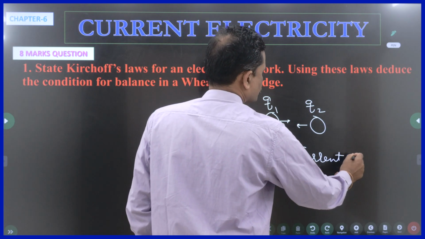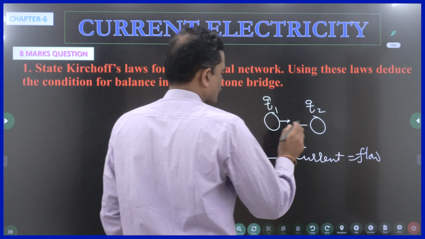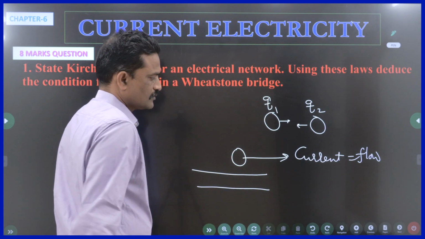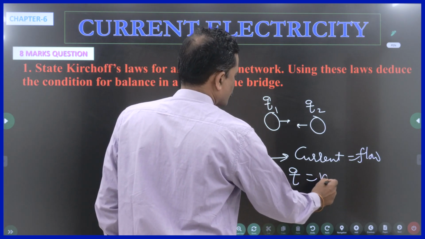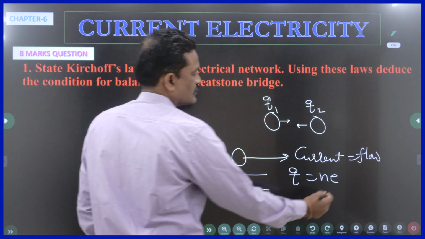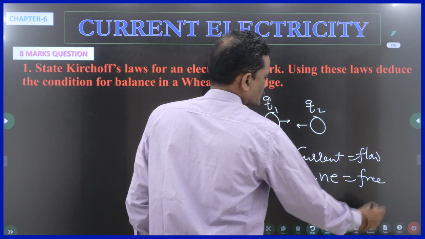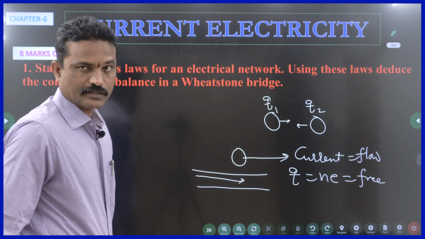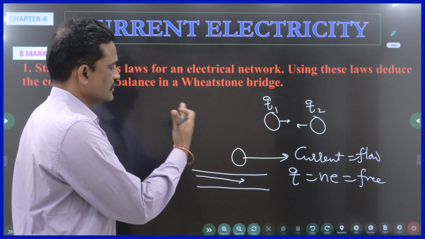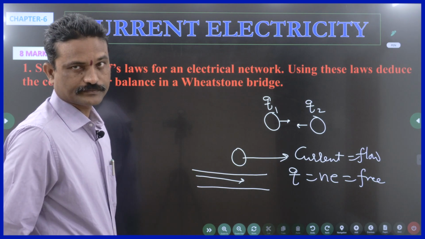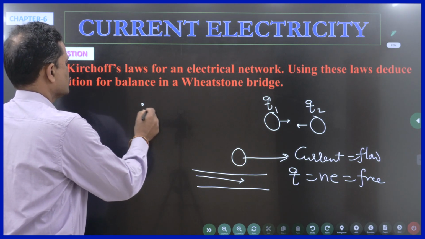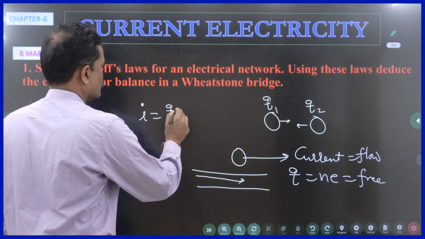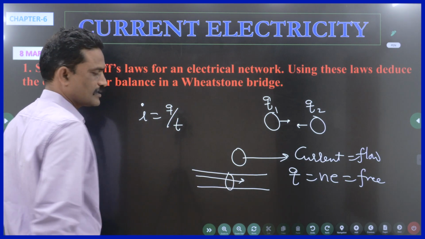So current means flow. So what does it mean? Charges are flowing. So charge can flow in general through a wire. Charge is flowing means a number of electrons are flowing. What type of electrons? Free electrons are flowing. Now it is clear. If electrons are going through a wire or a metal conductor, then you say current is flowing. That is, electricity is flowing. So electric current I is defined as charge per unit time through the cross section of this wire or the conductor.